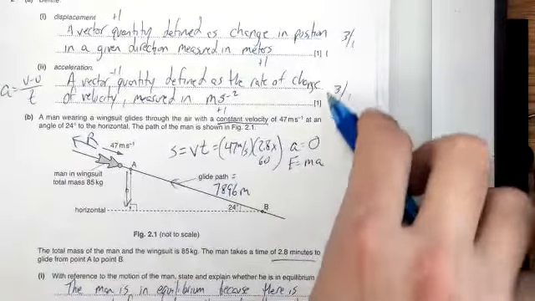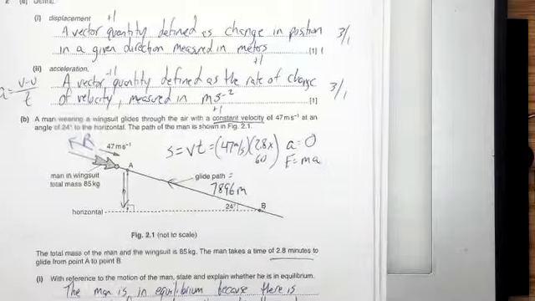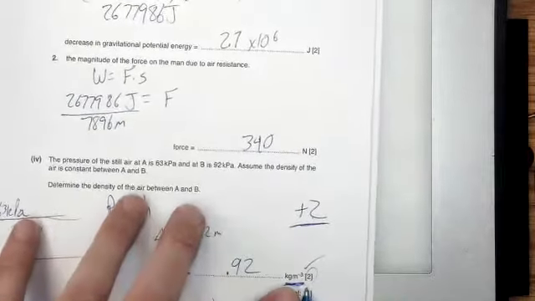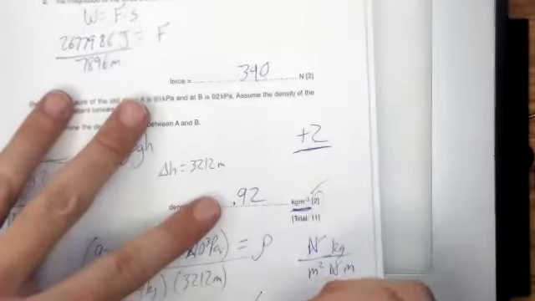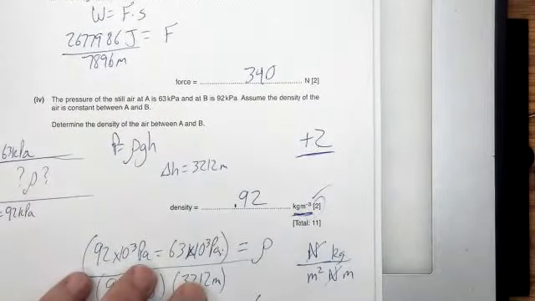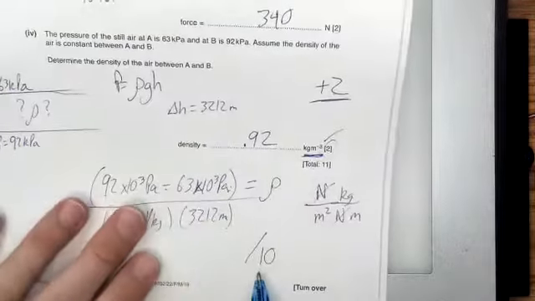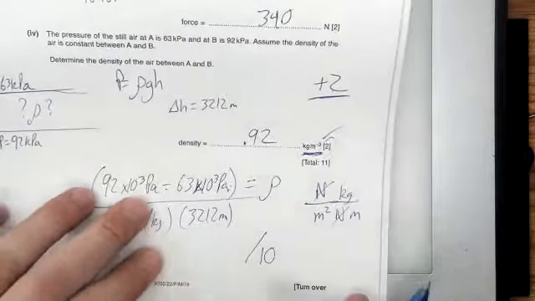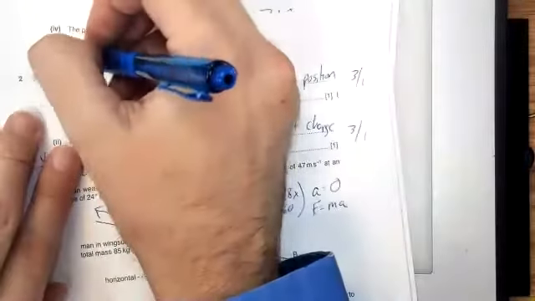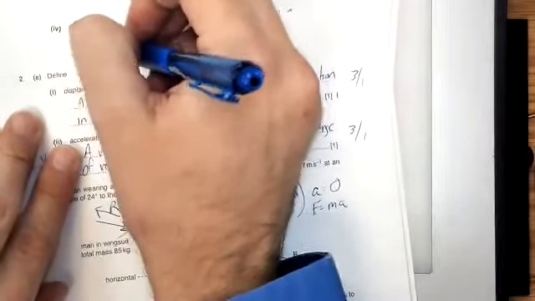So this is out of 1, 2, 3, 4, 5, 6, 7, 8, 9, and we're not going to count these as part of the quiz. So we're going to say that this quiz is out of 10. If you put your name on your paper, give yourself a mark. If you didn't, just put it on there real quick, okay? Don't deduct the point, just put your name on your paper, because I like 10, it's more round. Let's make it out of 10, okay? So a mark for your name.